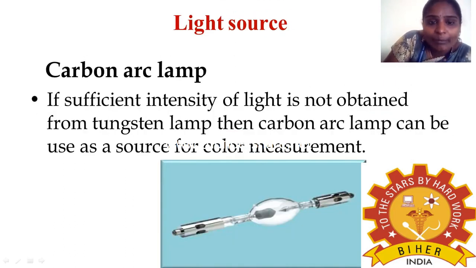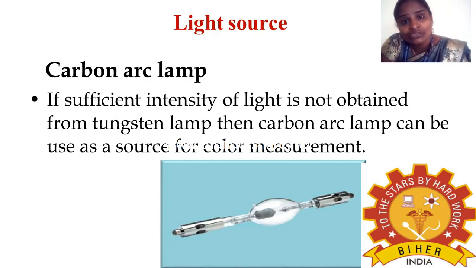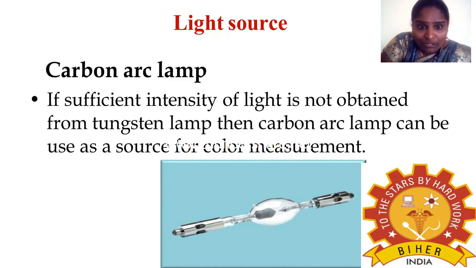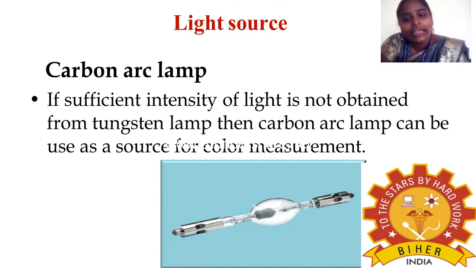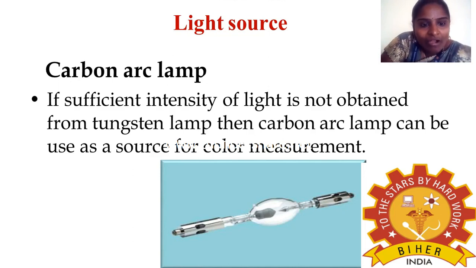So the next lamp is the carbon arc lamp. The carbon arc lamp is also used as a light source in the colorimeter. Why? If sufficient intensity of light is not obtained from the tungsten filament lamp, then the carbon arc lamp can be used as a source for color measurement. So it's a carbon arc lamp.